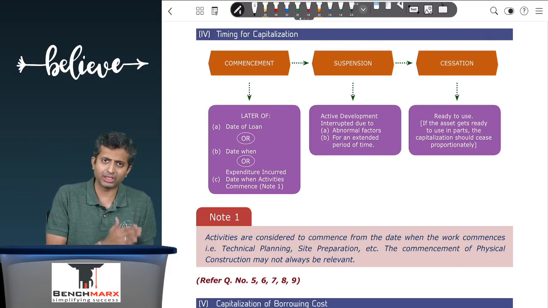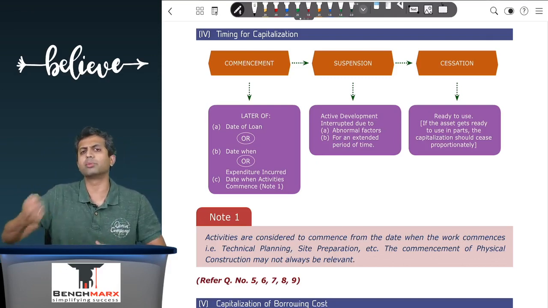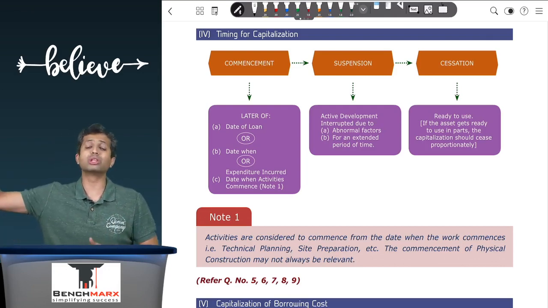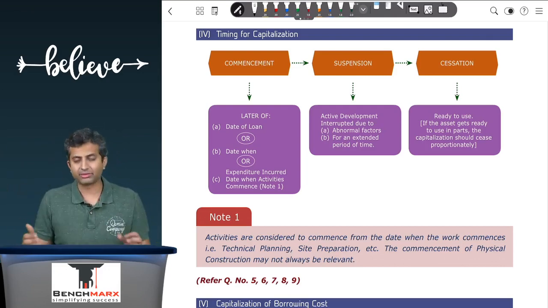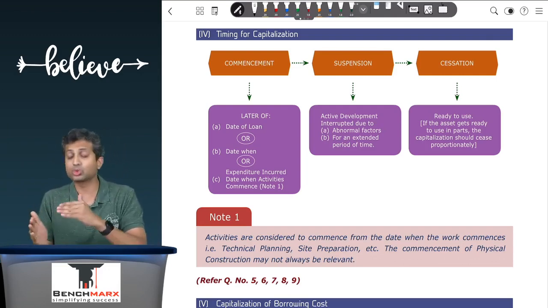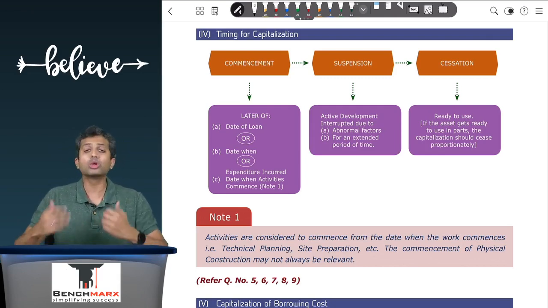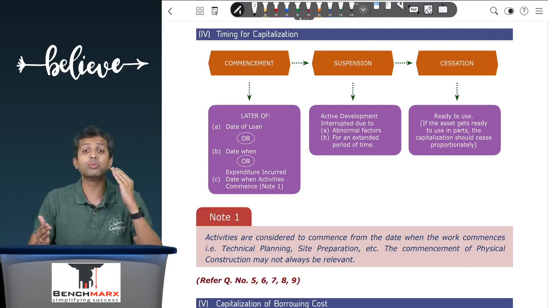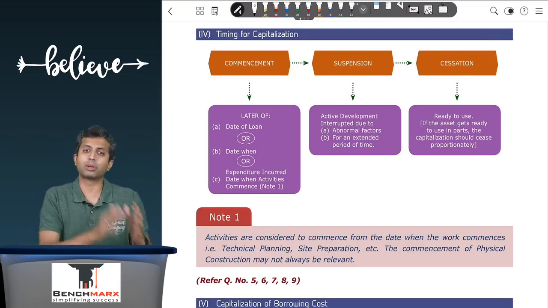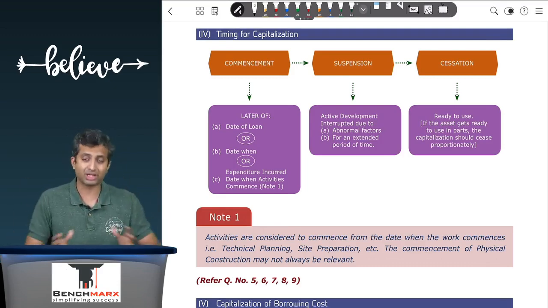Once the commencement date arises, it is considered that active development on the project has started, and the capitalization will continue till the time substantially all activities that are necessary to get the asset in the ready to use condition have been completed. So once the asset becomes ready for use, capitalization stops. Remember, you don't wait till the time you sell or dispose of the asset. The moment the asset becomes ready for use, the capitalization stops. If the asset becomes ready for use in parts, then capitalization can stop proportionately as and when each part, like each tower, gets ready for its use.